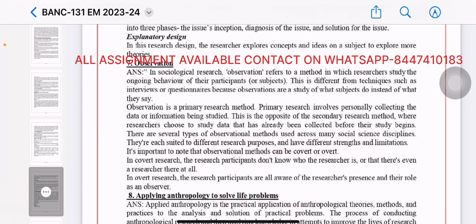It is important to note that observational methods can be covert and overt. In covert research, the research participants don't know who the researcher is or that there is even a researcher there at all. In overt research, the research participants are all aware of the researcher's presence and their role as an observer.